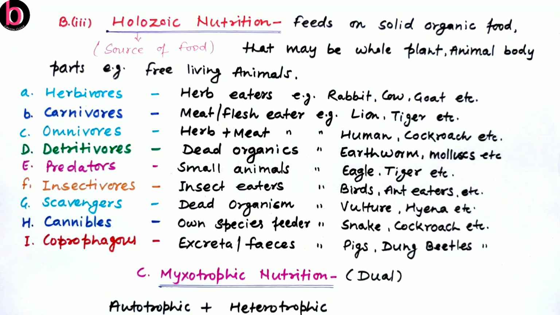The next one is coprophagous. So coprophagy, this is about feeding on feces or excreta. For example, pigs, dung beetles, and rabbit. Rabbit is a very unique example. Rabbit feeds on its own feces rather than others' excreta or feces. Here, pigs and dung beetles are feeding on other animals' dung. But rabbit feeds on its own feces because the feces eliminated by its body is not fully digested. That's why they take it back inside the body.